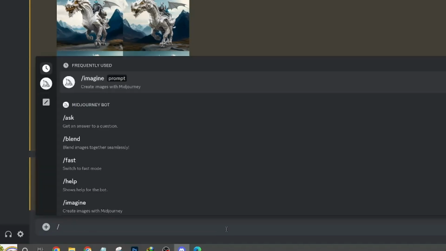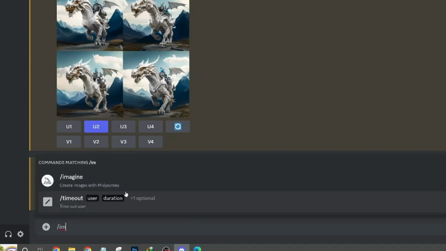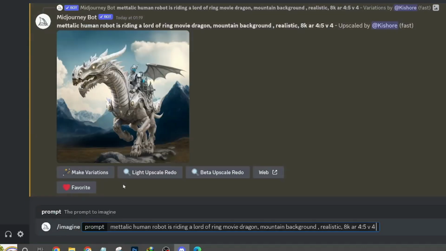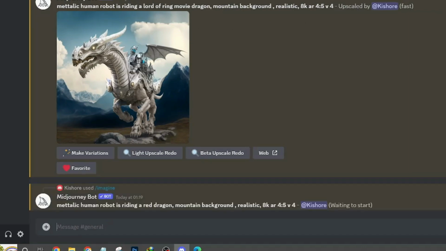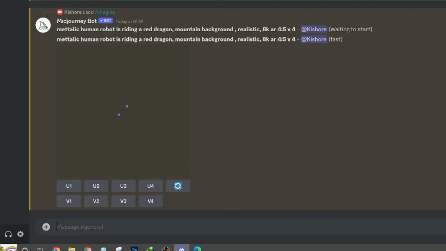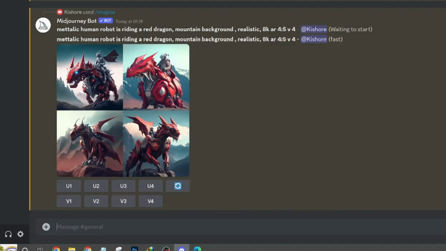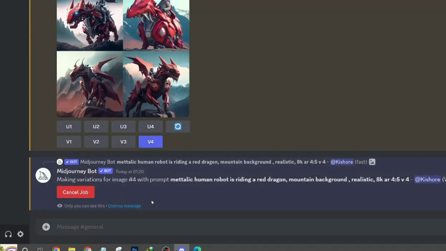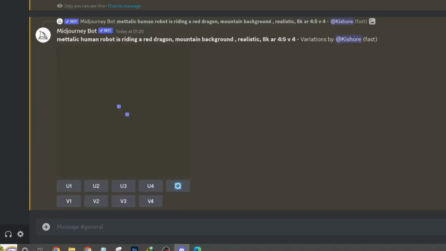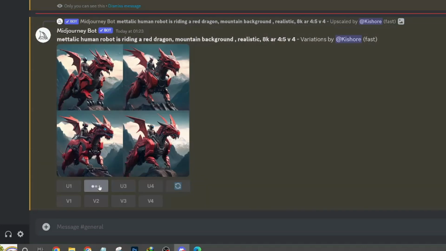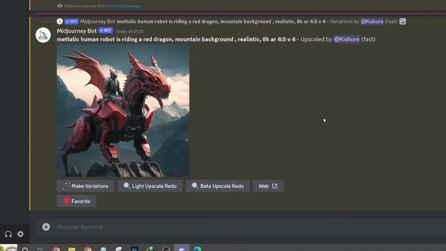Now type another command by thinking of another example: a metallic human robot riding a red dragon, where the background should be mountains. Now here are the AI generated images again. Get more variation of the 4th image. Scale up the 2nd image and save it.